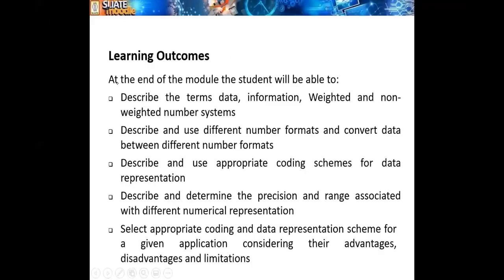Right. So these are some of the learning outcomes. Learning outcome means after learning this subject, what are the expectations, what kind of knowledge will you have? Remember, if these are the learning outcomes, your exam paper, questions, everything will be based on these learning outcomes.